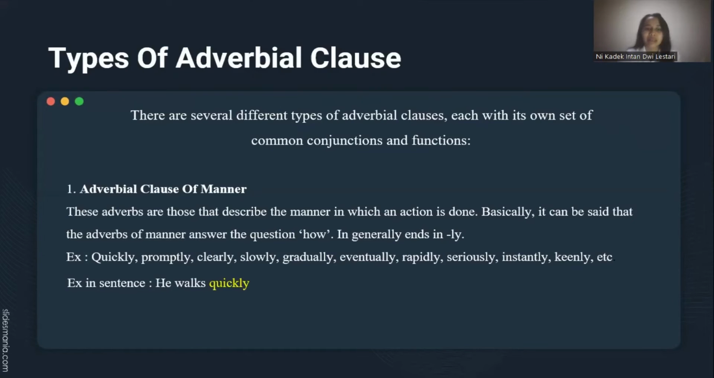Basically, it can be said that adverbs of manner answer the question how, and generally end in -ly. For example, quickly, promptly, clearly, slowly, gradually, eventually, rapidly, seriously, instantly, keenly, etc. An example in a sentence: he walks quickly.